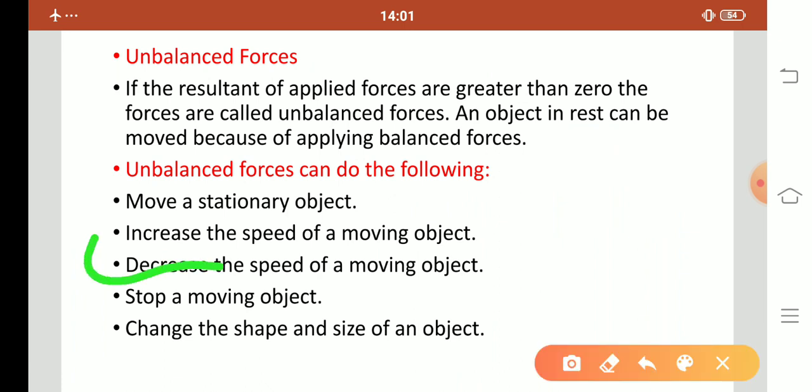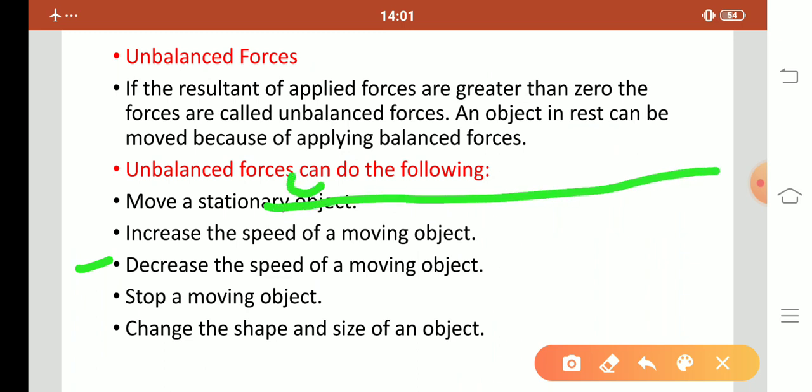Next, decrease the speed of a moving object. Why does force decrease the speed of a moving object? Suppose this is our road, and a bike rider moves on the road.